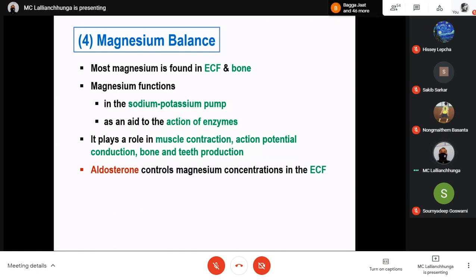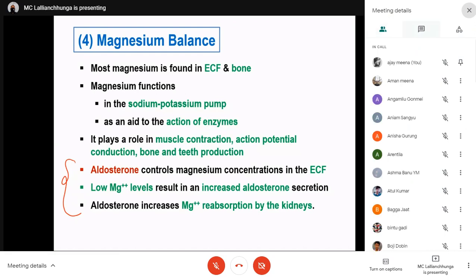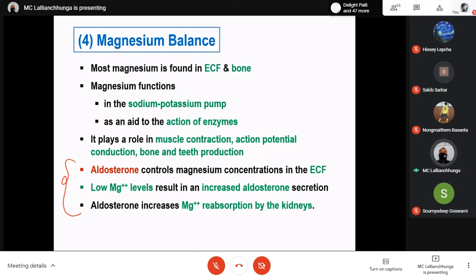Aldosterone controls magnesium concentration in the extracellular fluid. Low magnesium levels result in an increased aldosterone secretion. Aldosterone increases magnesium reabsorption by the kidney. So this point is important. As far as physiology is concerned, magnesium balance is controlled by aldosterone. When the level of magnesium in the extracellular fluid is going down, this will stimulate aldosterone secretion, and aldosterone will stimulate magnesium reabsorption by the kidney so that the level will go back to normal.